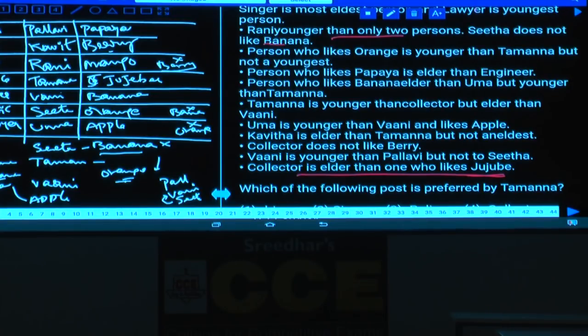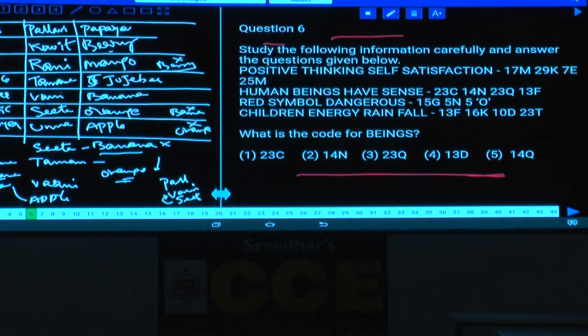Then let us discuss set number 2. Now in this set number 2, what is given? Positive thinking self-satisfaction is written as 17M, 29K, 7E and 25M. Human beings have sense is written as 23C, 14N, 23Q, 13F. Red symbol dangerous is 15G, 5N, 5O. And next one, children energy rainfall, 13F, 16K, 10D and 23T. Clear? Shall we start with this one?